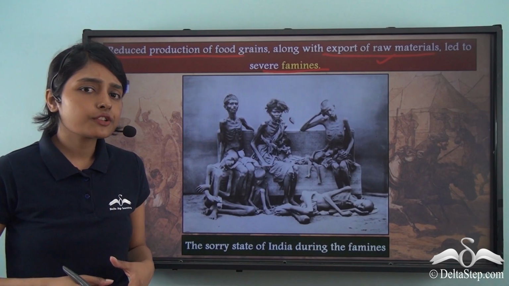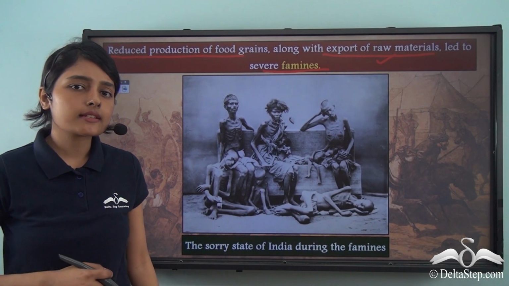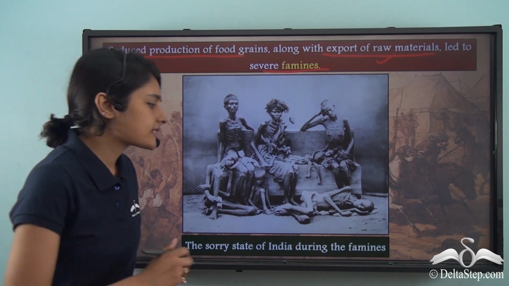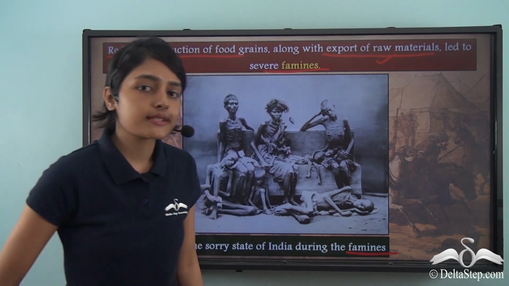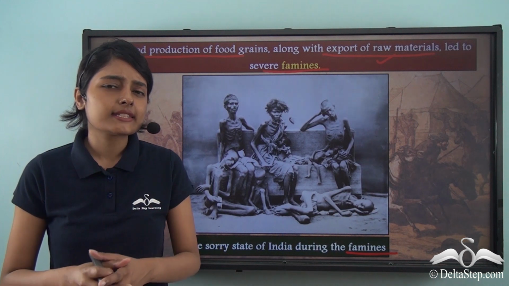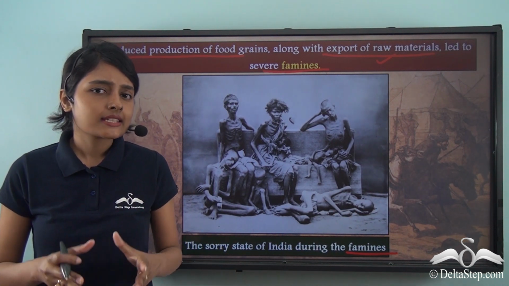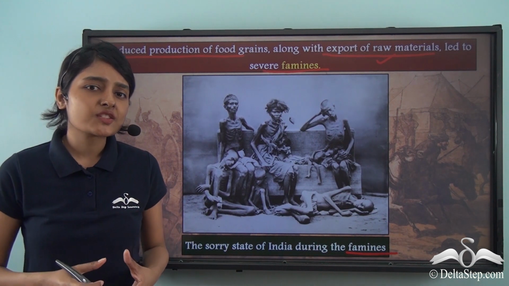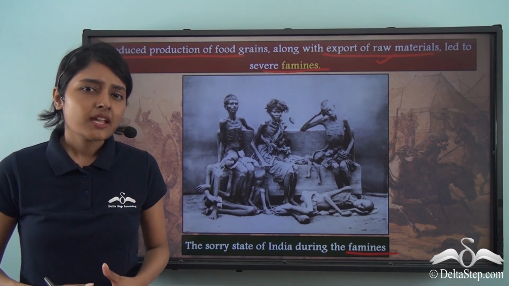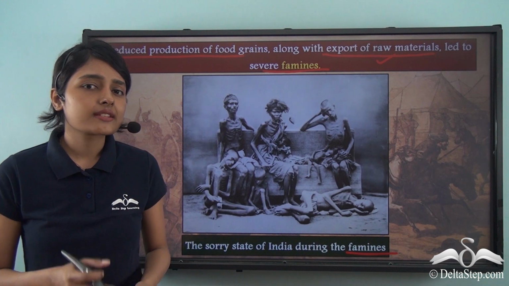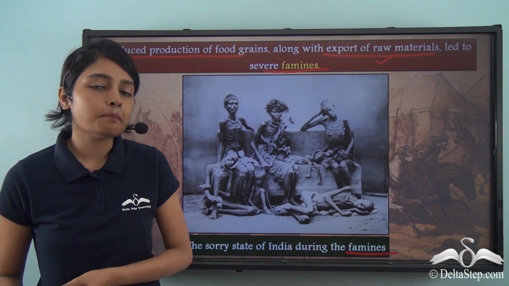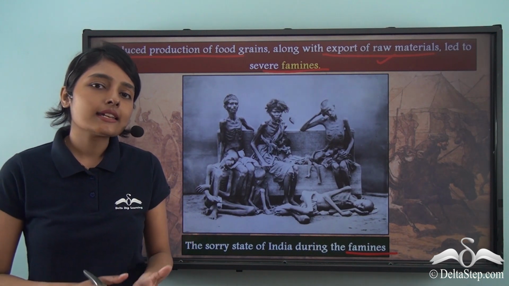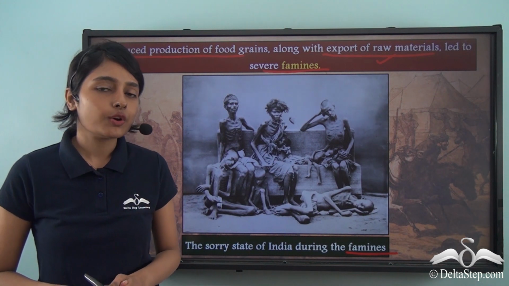And as a result of this, it was the Indian masses who suffered severely during the famines. So the situation was very dire in the subcontinent, and needless to mention, you can understand very well why the masses were seething with anger. Tension was rife in the subcontinent between the Indian masses on the one hand and the British East India Company on the other hand.